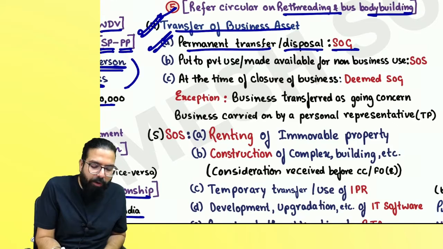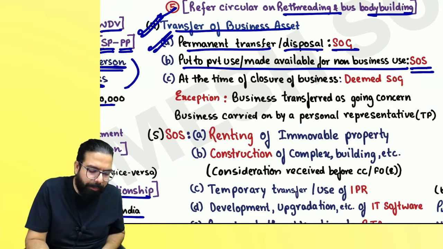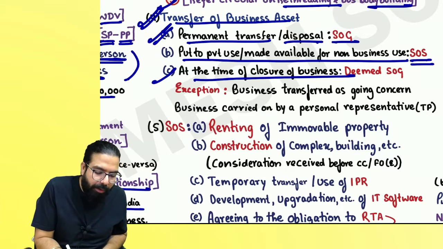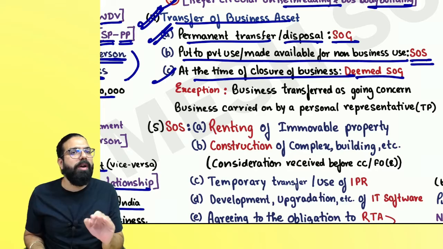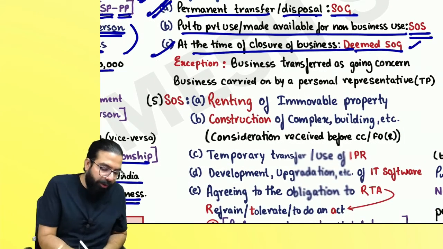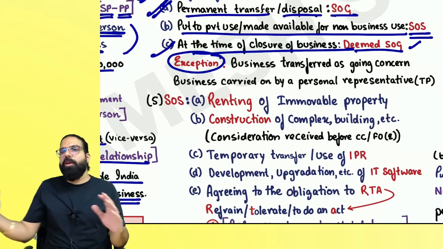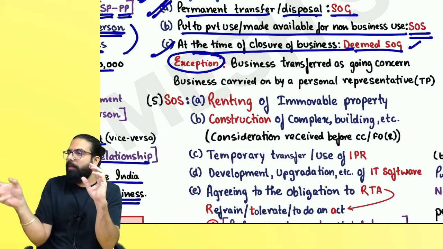If I temporarily transfer or put it to private use, then always remember it is a supply of service. Sir, at the time of closure, when I take all the assets home, it will always be a supply of goods. But remember, if you close your business and transfer the business to someone as a going concern, transfer of business as a going concern is exempted.